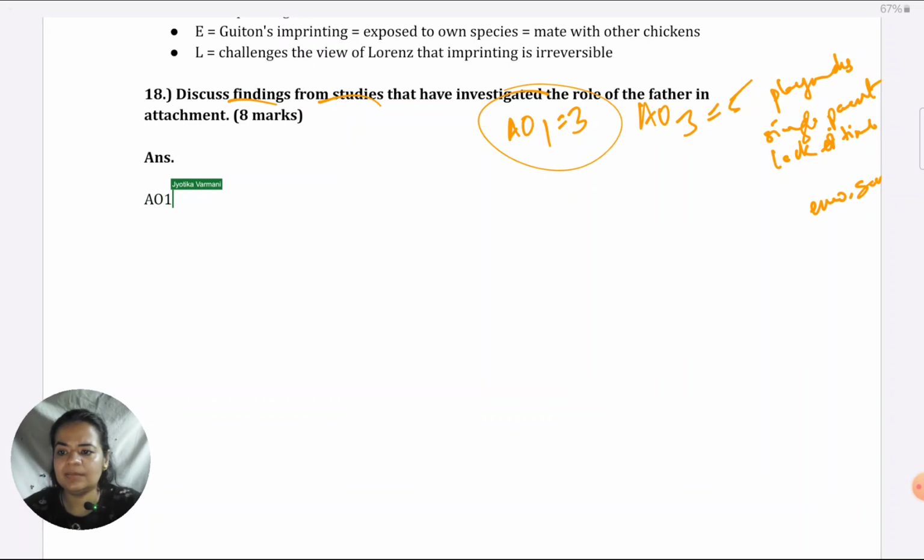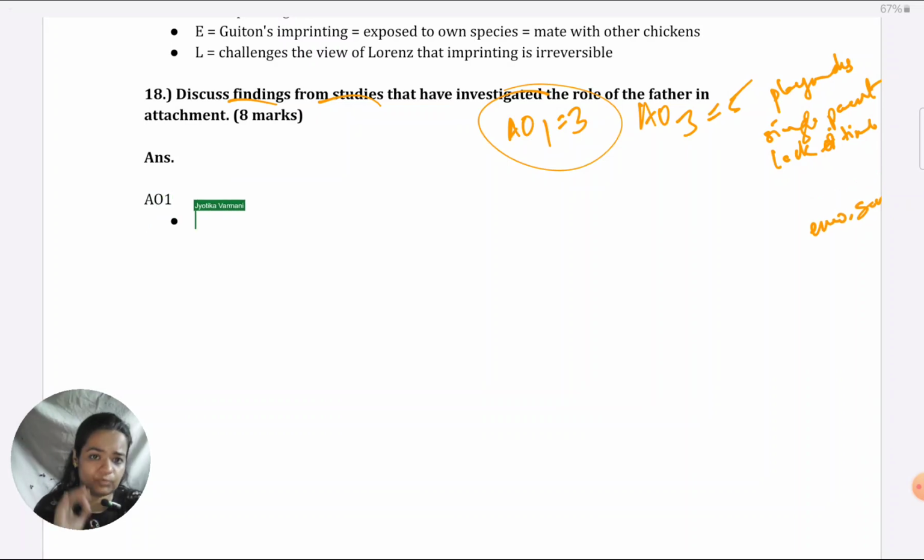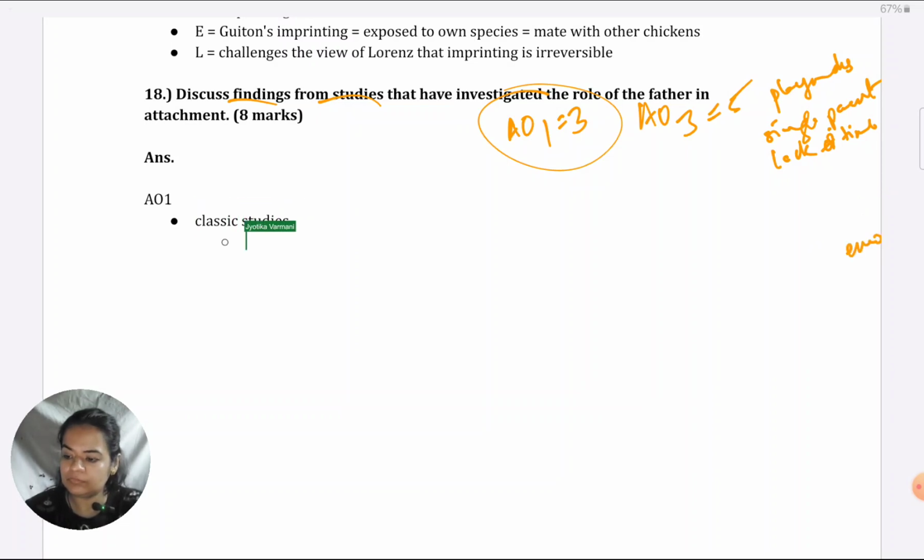For AO1, restricting myself to 3 marks, not going overboard, I would give firstly some classic study findings, the easiest of which is Schaffer and Emerson. Where you know names, do write them. Where you don't know, don't write them. That's okay. But if you know a name, don't omit it unnecessarily. They found that fathers are generally not the primary caregivers.